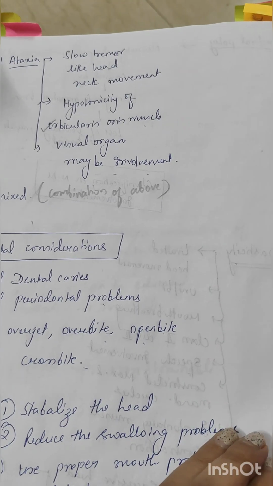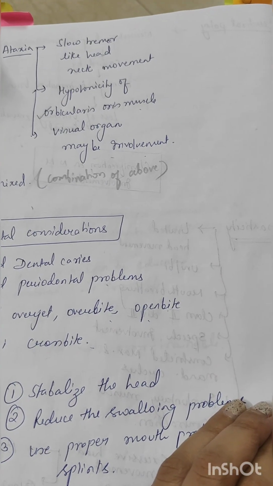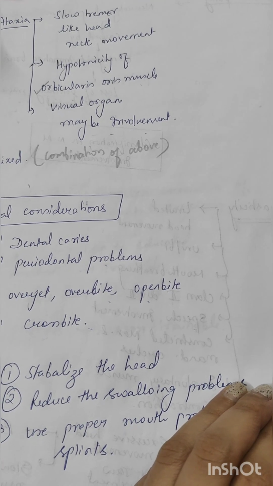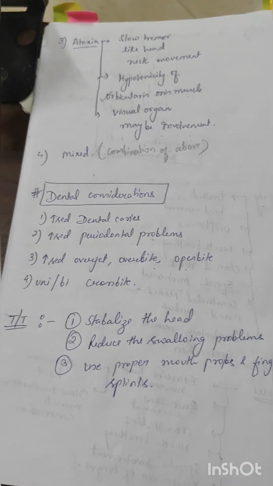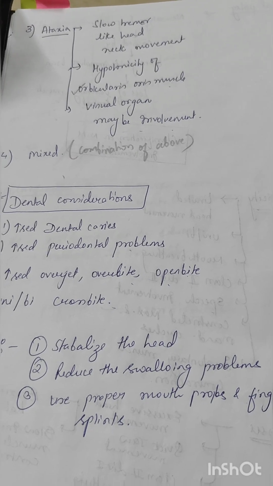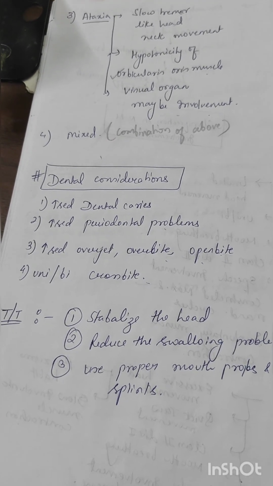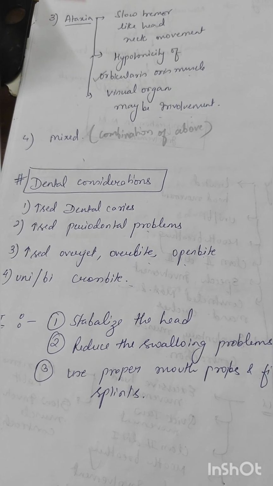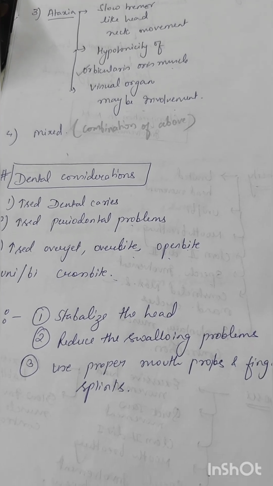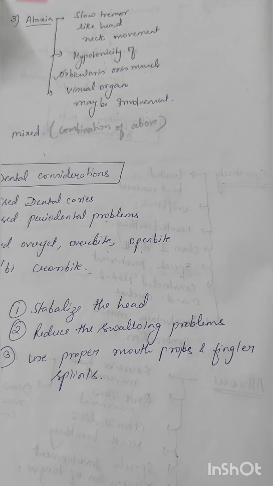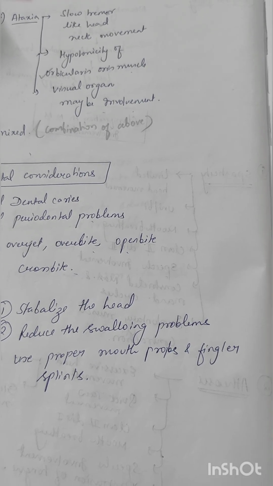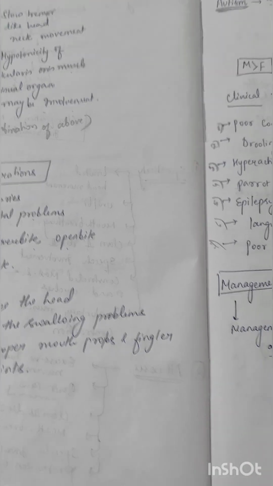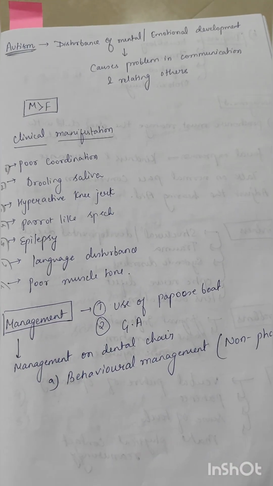Ataxia: slow tremor like head and neck movement, hypotonicity of orbicularis oris muscle, and visual impairment may be present. And mixed is a certain combination of the above. Dental consideration: high caries, high periodontal problem, overjet, open bite, overbite, unilateral and bilateral cross bites. Stabilize the head, reduce the swallowing problem, use proper mouth props or finger splints. Okay. Now our next topic is autism.